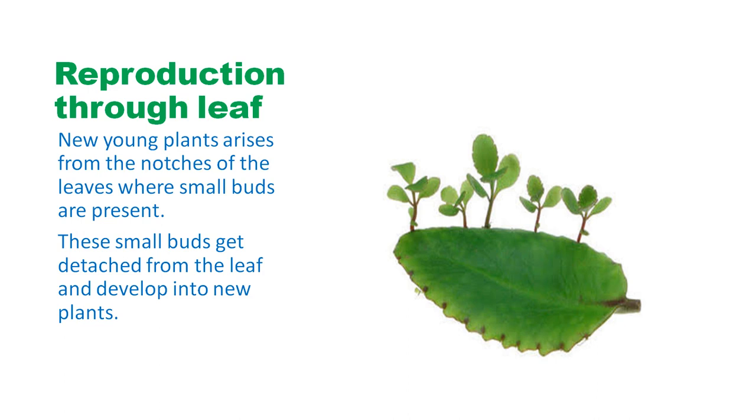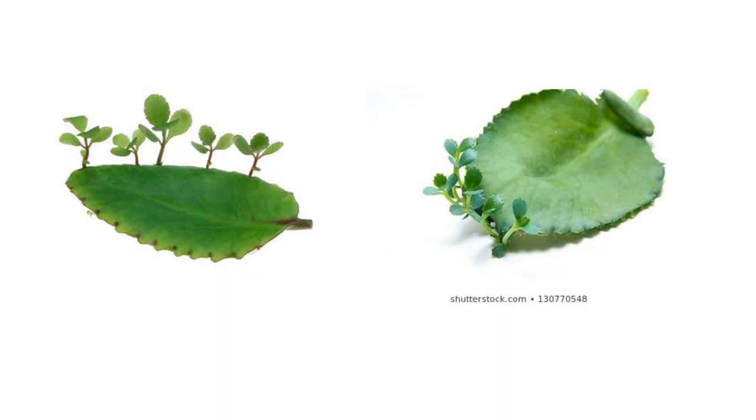In the notches, some roots arise and after that the plants grow. So many new bryophyllum plants arise from this leaf, because the small buds can detach from the leaf and develop into new plants.